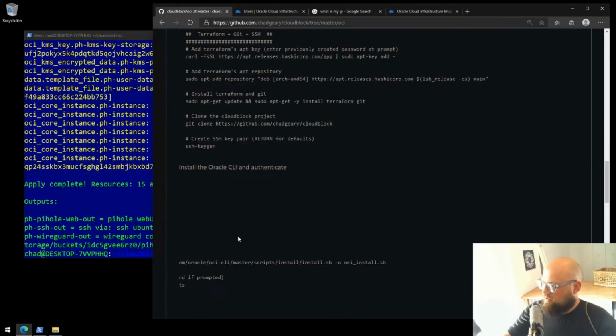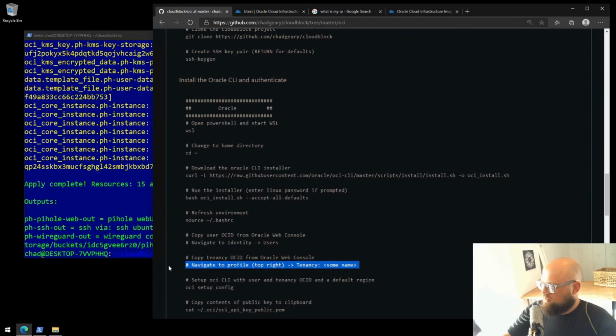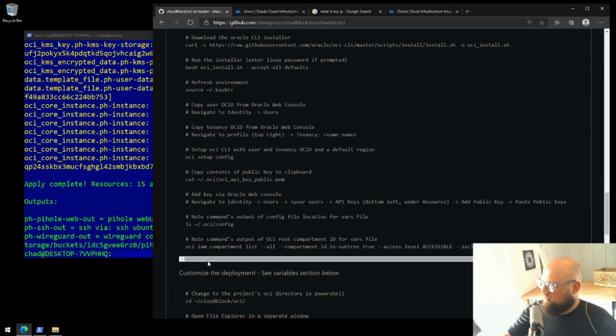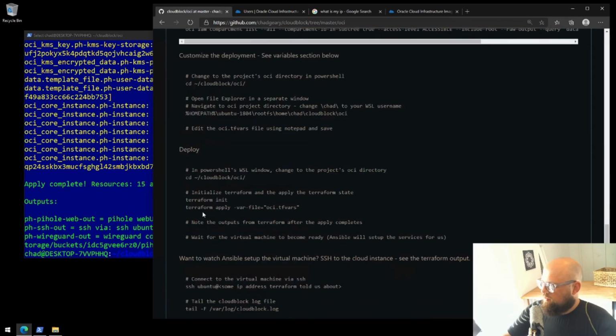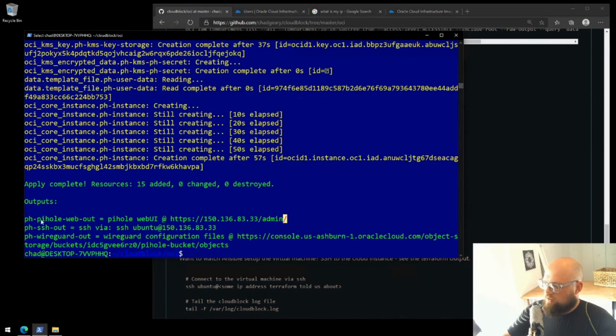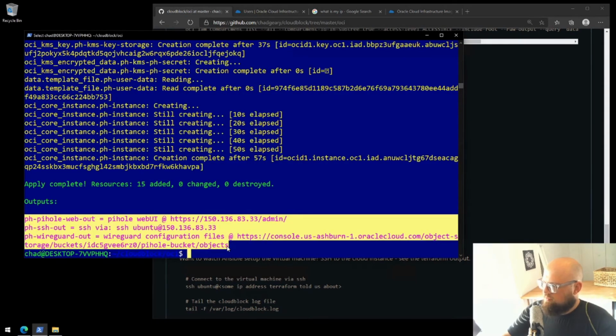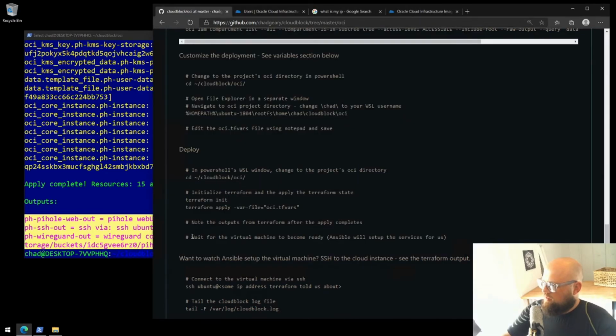If we scroll back down to the instructions, let me go to the left here, and deploy. We just completed the deploy. We can note the output from the Terraform, that's these 3 lines. And then we wait for the virtual machine to become ready. Ansible is doing the setup of services for us.